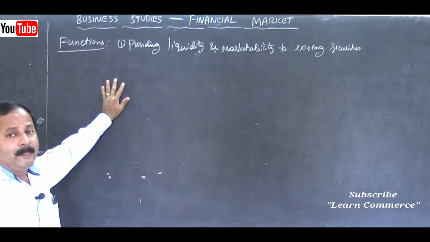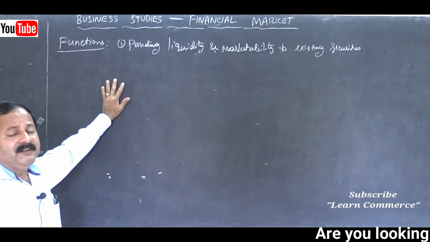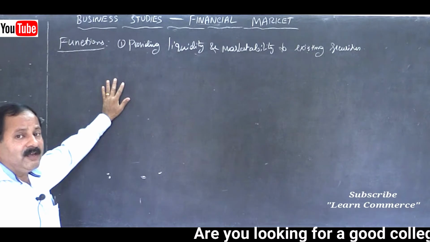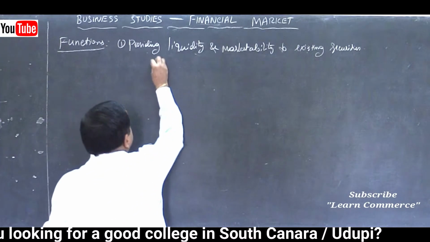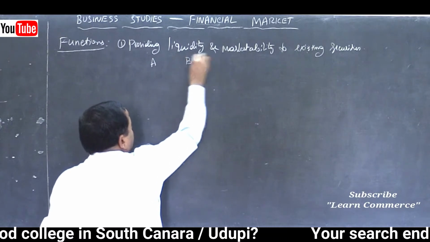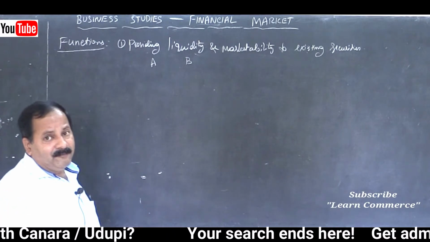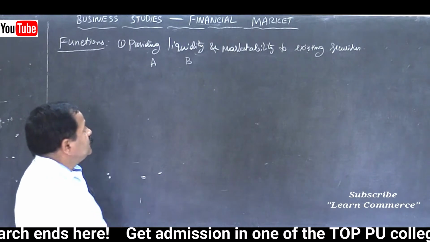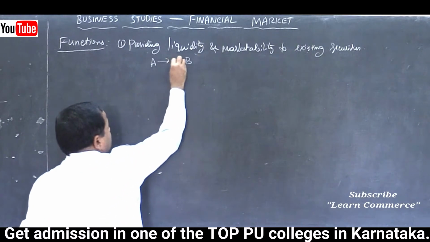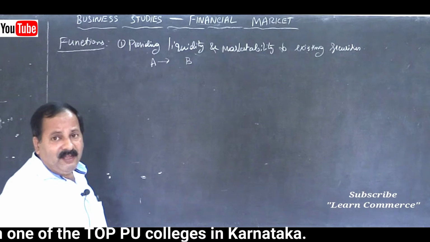That means it will connect a link between the seller and the buyer of securities. Suppose Mr. A wants to sell his securities and Mr. B wants to buy the same security, like Reliance Industries Limited as I referred, isn't it? So A wants to sell RIL shares and B wants to buy RIL shares.